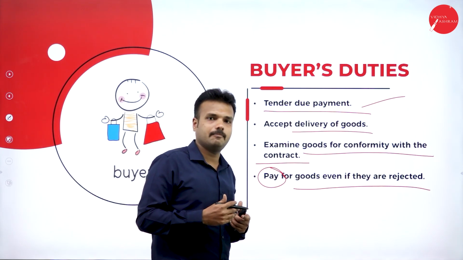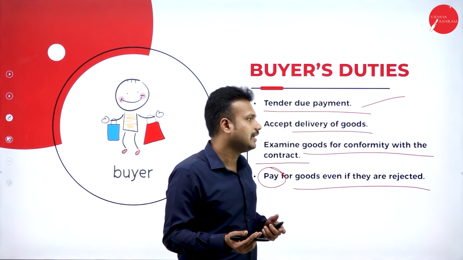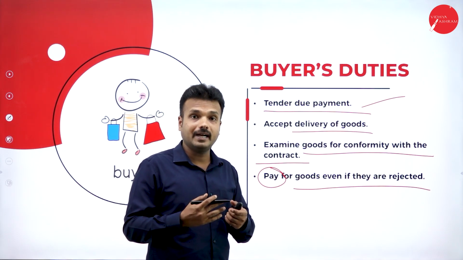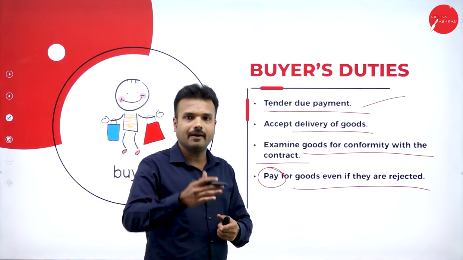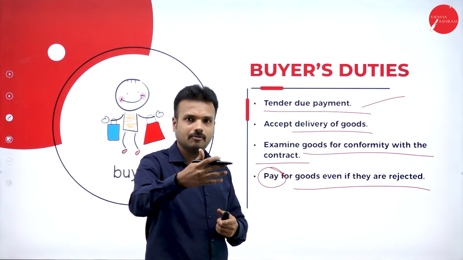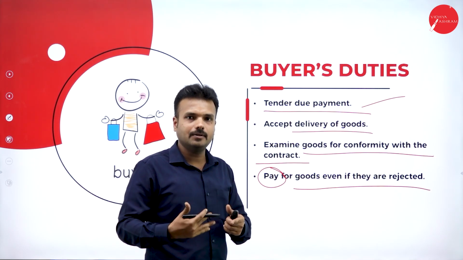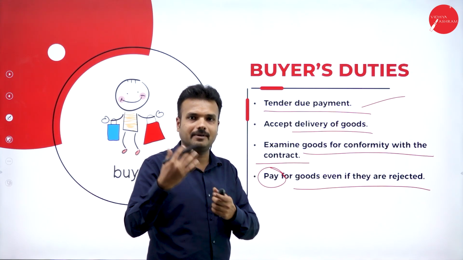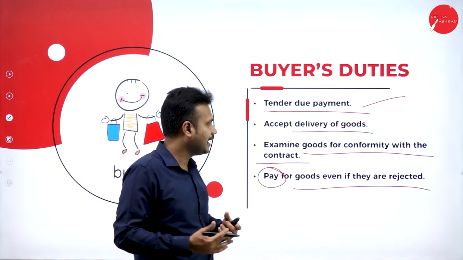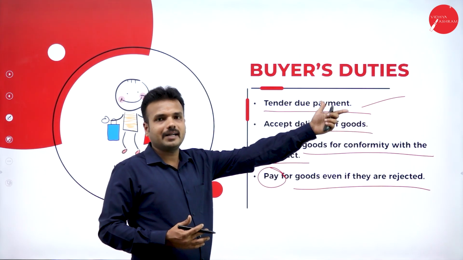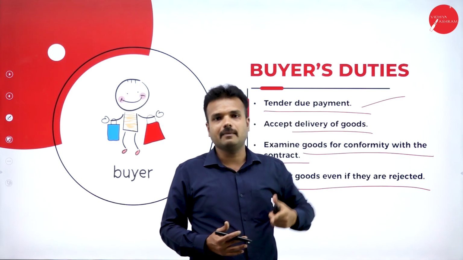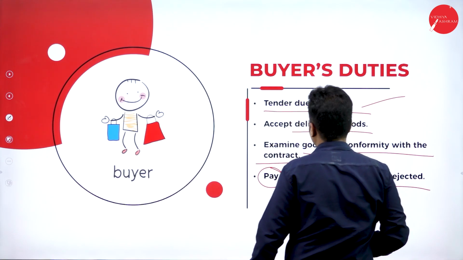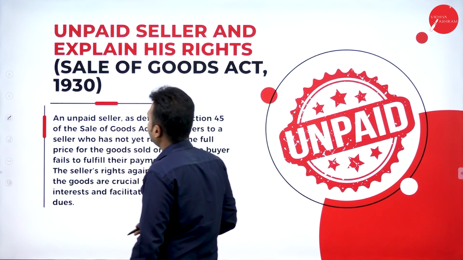The best example is online shopping on Amazon, Myntra, Flipkart. Okay, so we had purchased the product, and there is a problem with the product. If we get to know that there is a problem with the product, we have to collect the product by paying the complete amount. What happens? After collecting the good by paying the money, we have an option called return. We have a return option in Amazon, Flipkart, Myntra, whatever it is. So we are supposed to send back the product to the seller, and he is going to make a payment within 3 working days. That is the activity which is going to happen under the Sale of Goods Act. Hence, it is a right or a duty of a buyer.